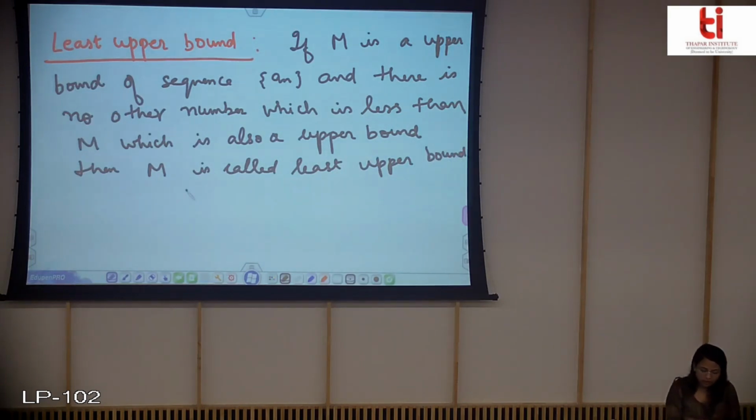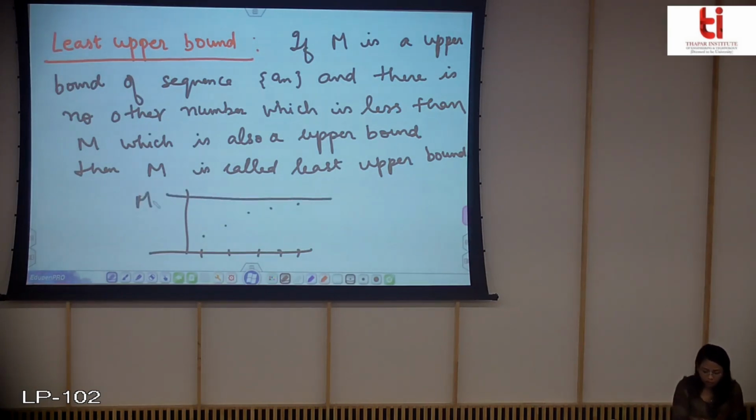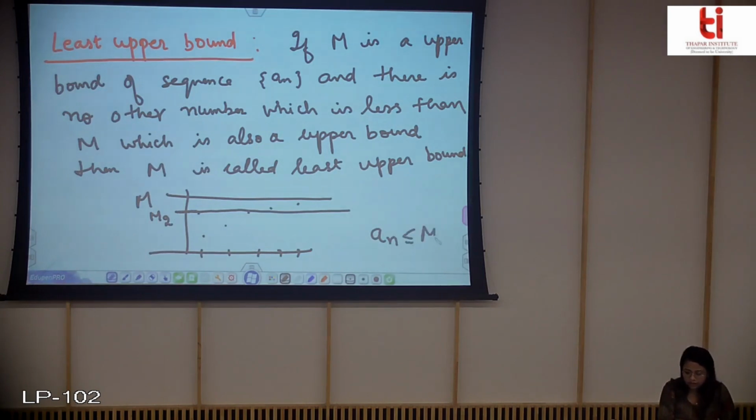That means that if you have a sequence, and this is your M. Now if you cannot find any other M, which I call M2, that you can draw just below M such that all of an are less than it, if you cannot find any M2 which is less than this M so that you can write an is less than that value M2, then M is called a least upper bound.